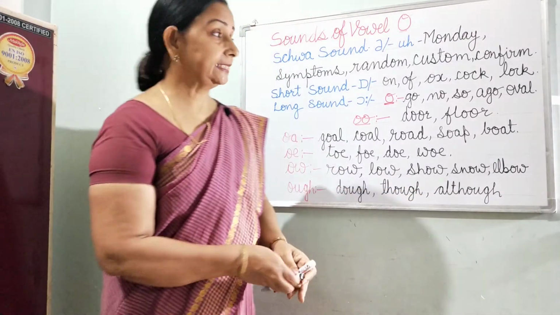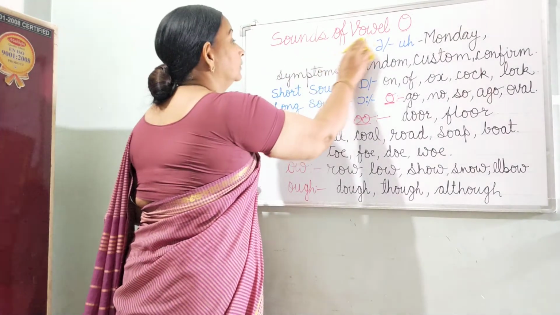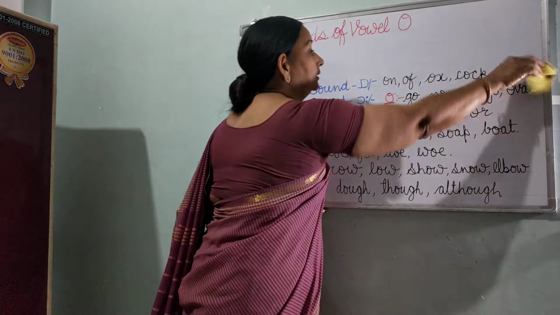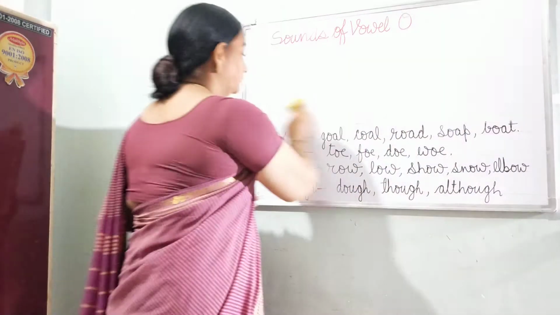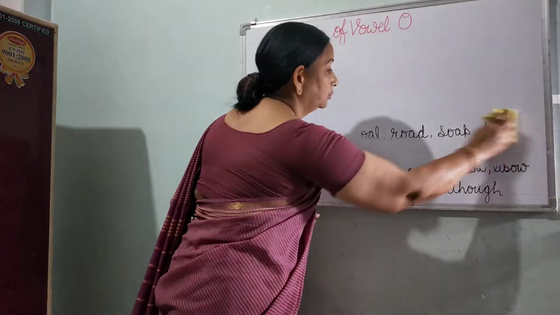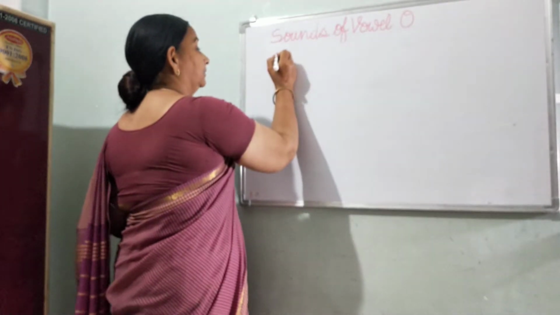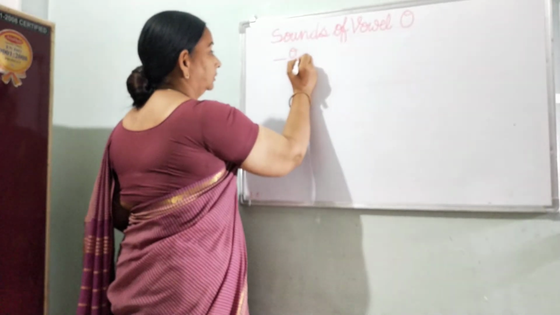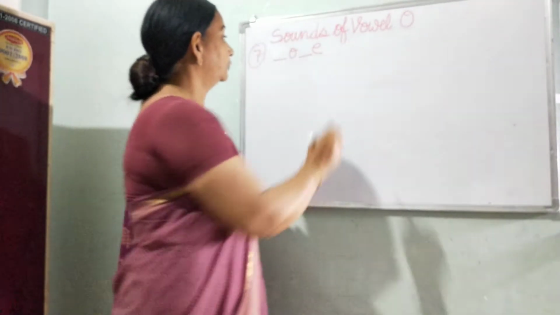So we have seen the 6 spelling patterns of long O sound, and the 7th one is a consonant, then O, again a consonant, then E. So we can call it O-E, as we see in the words rose, nose, etc. This is the 7th pattern of spelling for long O sound.